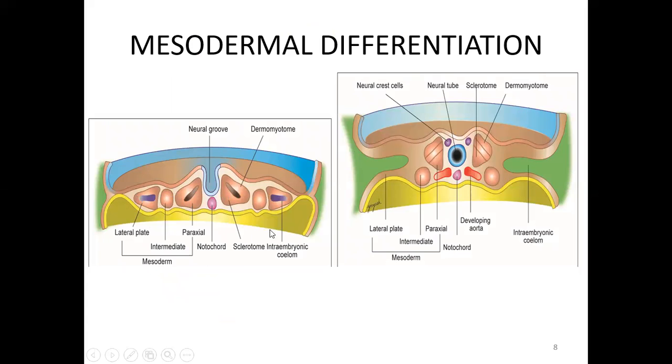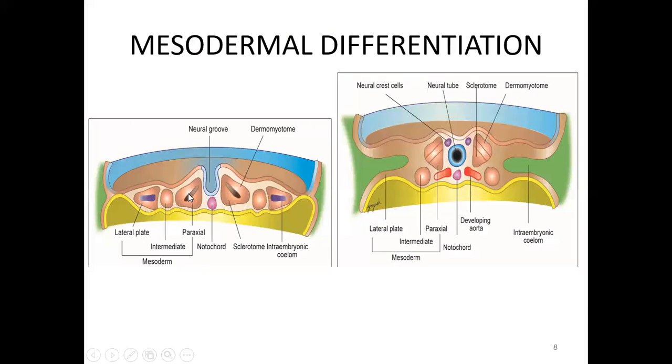Now, this is the mesodermal differentiation being shown over here. This is the neural groove forming. Now, the mesoderm has arranged itself into three rods. One is the paraxial mesoderm flanking the notochord. Ahead, the region of the primitive node till the cloacal membrane, and then is the intermediate, which is mainly found in the trunk, and is the lateral plate mesoderm.